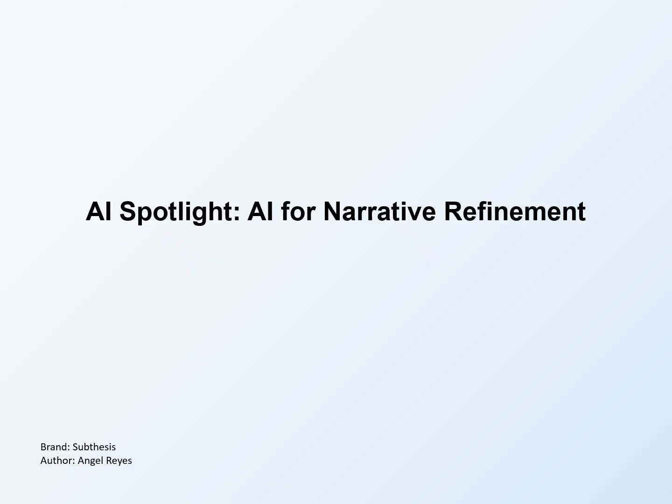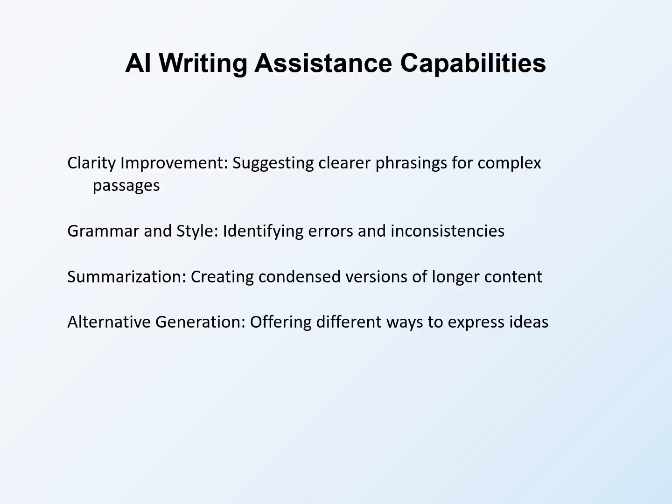By the end of this lesson, you will understand how to integrate AI tools into your proposal revision process thoughtfully and effectively. Current AI tools offer several capabilities relevant to proposal writing assistance. Understanding what AI can do helps you leverage these tools appropriately. Clarity improvement involves AI suggesting clearer phrasings for complex passages. When you write technically dense content, AI can propose simpler alternatives that maintain meaning while improving accessibility. This capability helps with clarity editing by offering options you might not have considered.